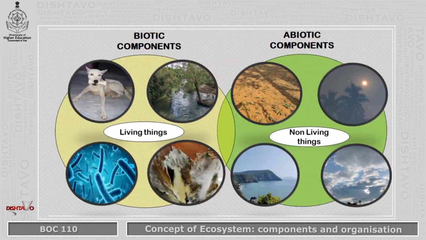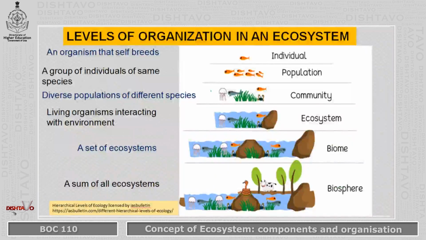We see these as examples. In the biotic components, we have the living things, which can be plants, animals, microorganisms, or decomposers. And in abiotic, we see different types of non-living things like earth itself, sunlight, water, open space, and different climatic factors and edaphic factors that we have just seen in the previous slide. So these are the components of an ecosystem.